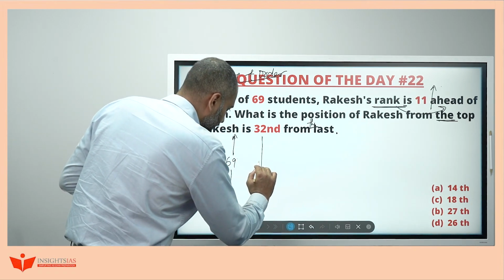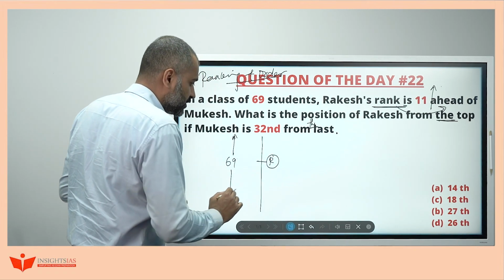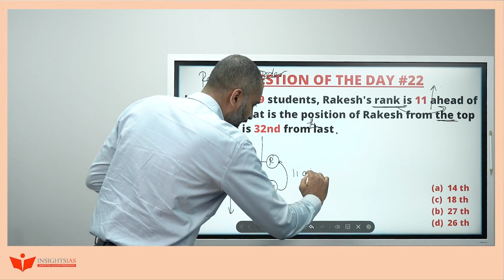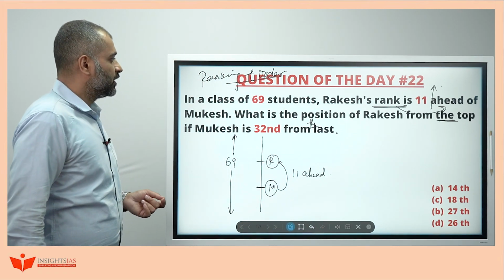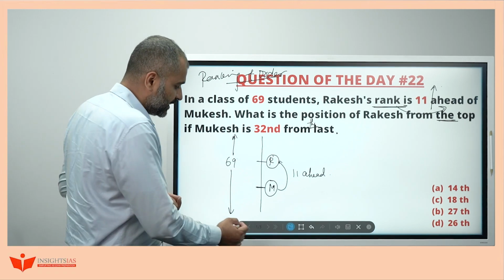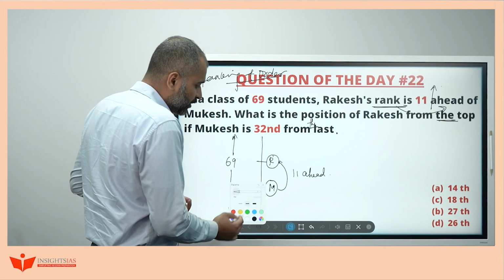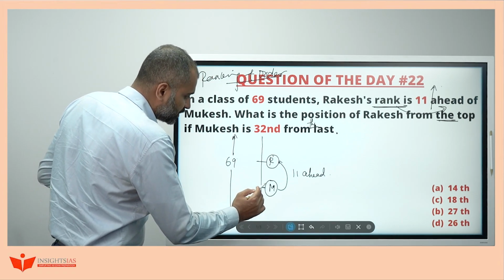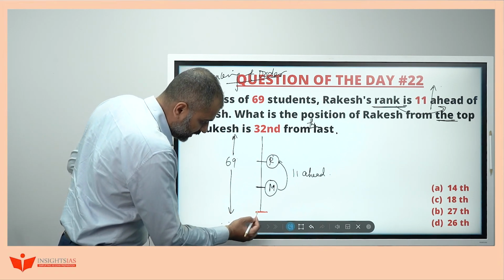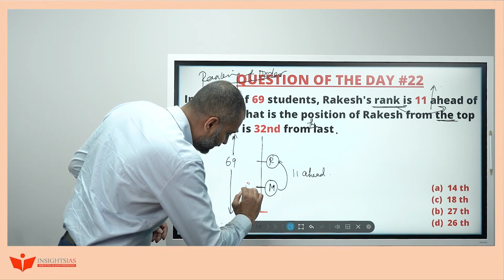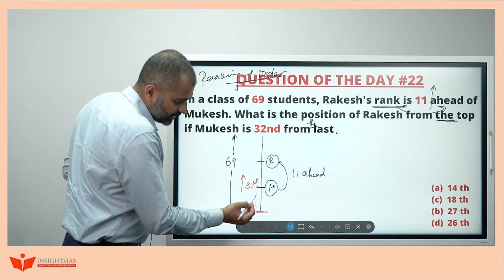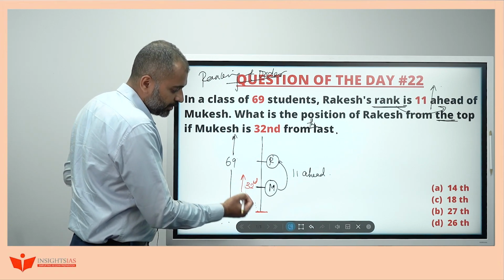So Rakesh is somewhere here, R for Rakesh, and Mukesh is somewhere here. And Rakesh is 11 ahead of Mukesh. What is the position of Rakesh from the top if Mukesh is 32nd from the last? See, Mukesh's position is 32nd from the last. If you start counting from the last, whoever is sitting at the last will be the first person. Counting like this, Mukesh's position will be 32nd. I am starting to count in this direction, hence I have denoted it by an arrow, 32.